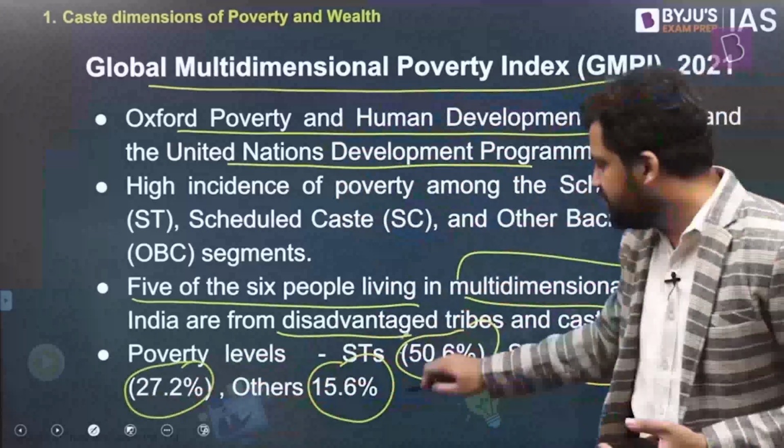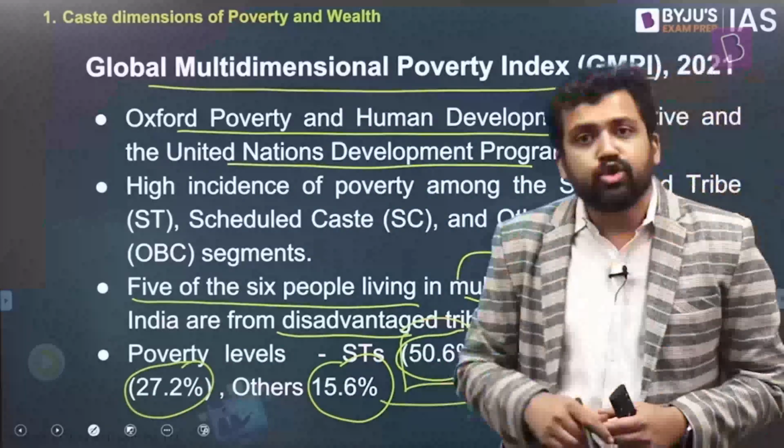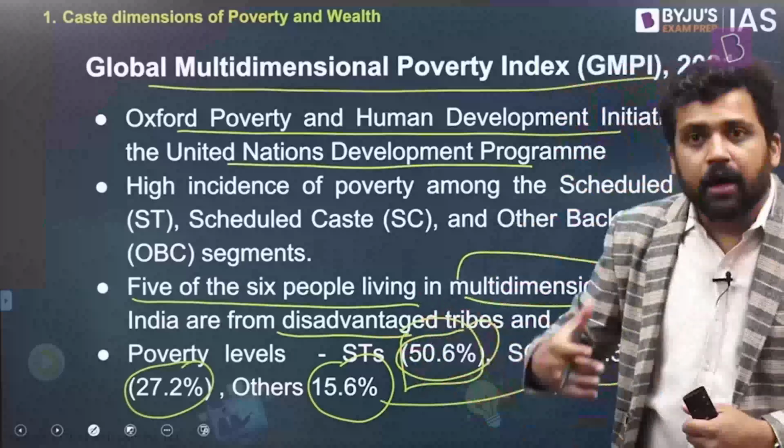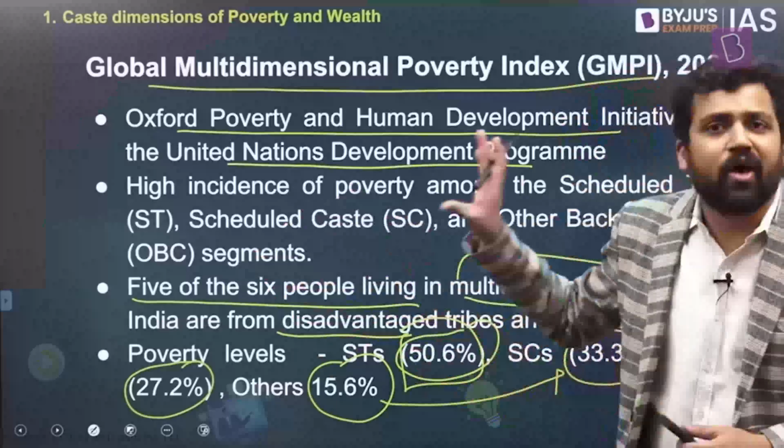But for scheduled tribes, it is massive, 50.6%, almost 3 times. In fact, more than 3 times. For scheduled castes, it is more than 2 times. Scheduled castes are twice as poor as others. Scheduled tribes are 3 times poorer as compared to others. Others here refers to non-scheduled caste, non-scheduled tribe, non-OBCs. So this is one particular indicator.